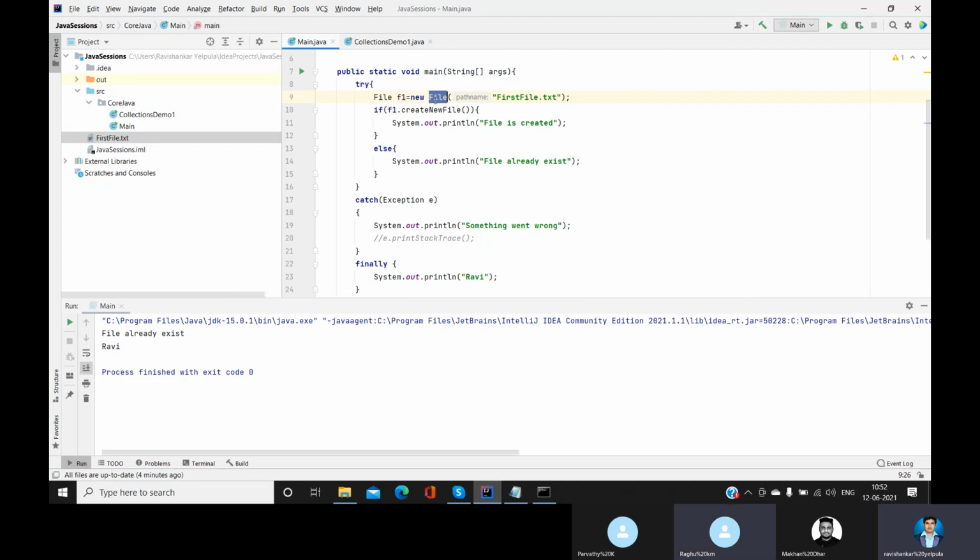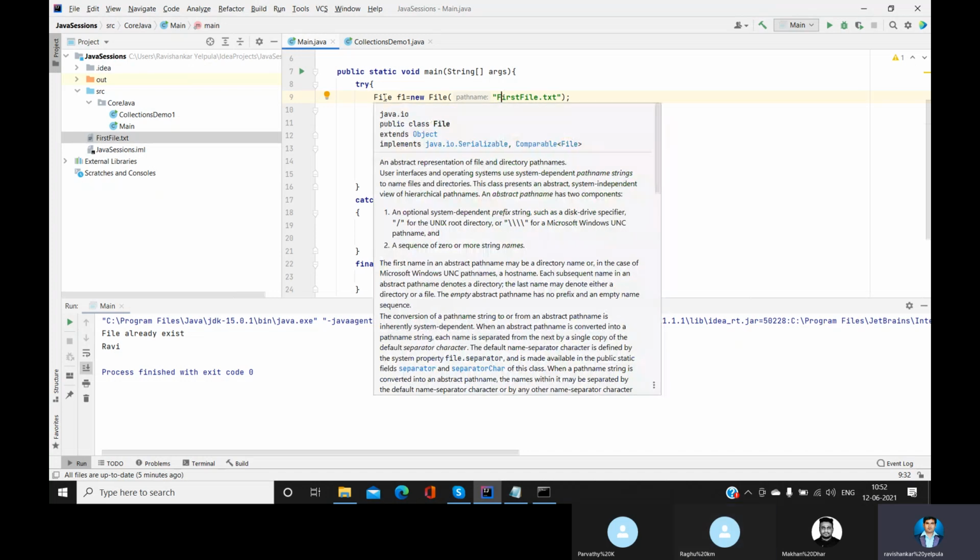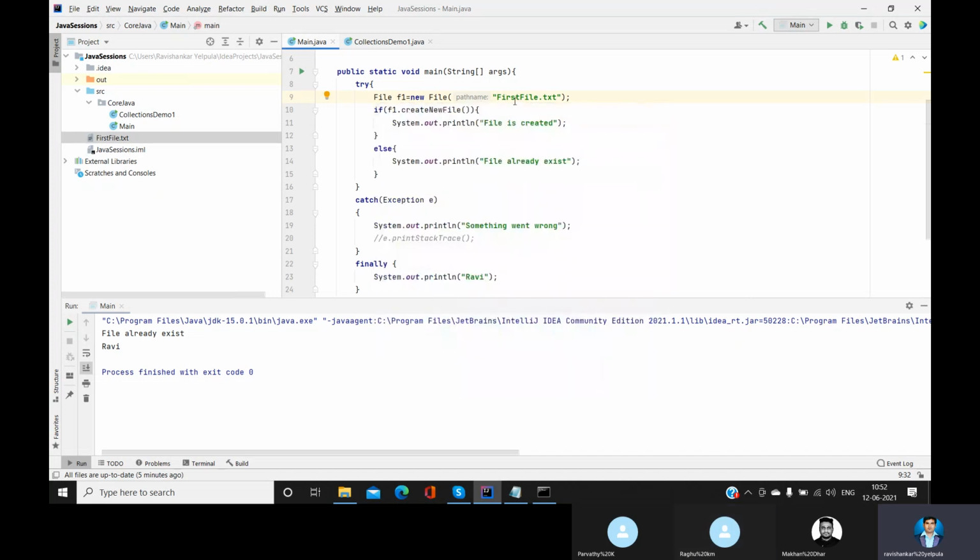And what about this one? What is this? This is a Java constructor. Do you remember? Correct. So in the Java constructor, we are passing a value, we are passing a path name to the File constructor. There is code written into this File class, so it is taking the path name and creating a file at this particular path name.